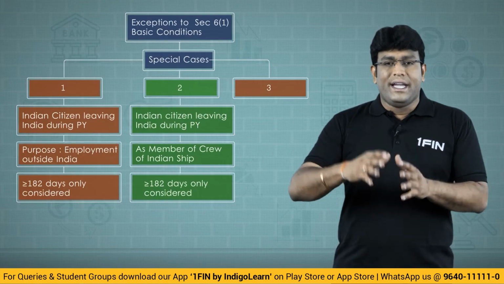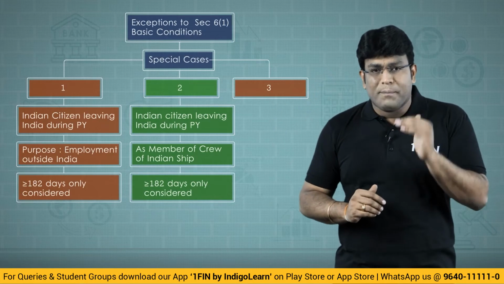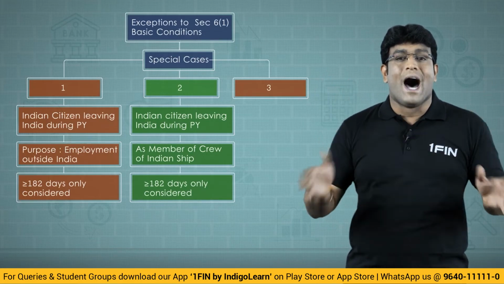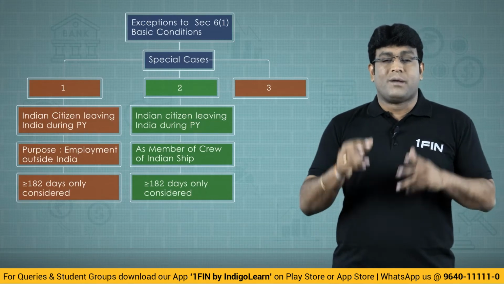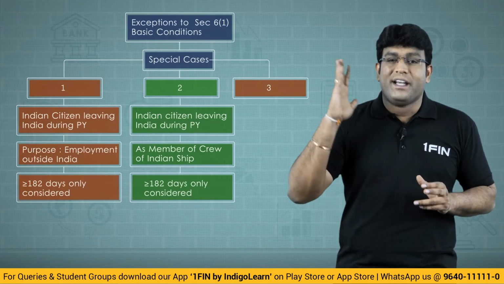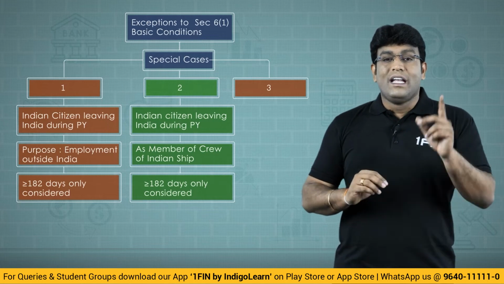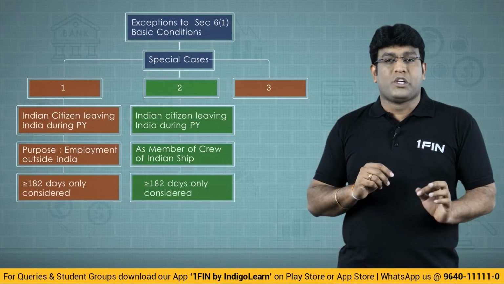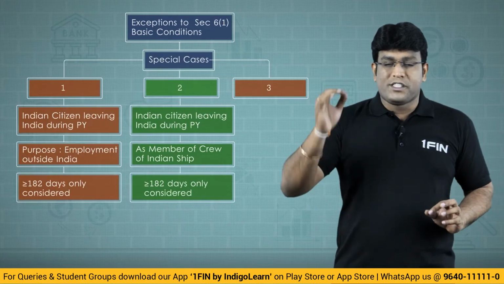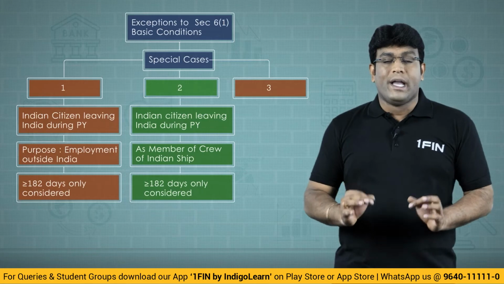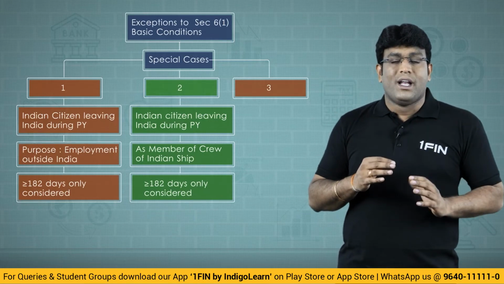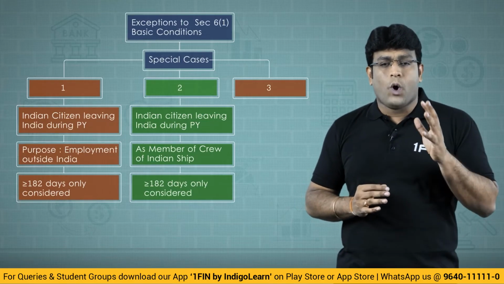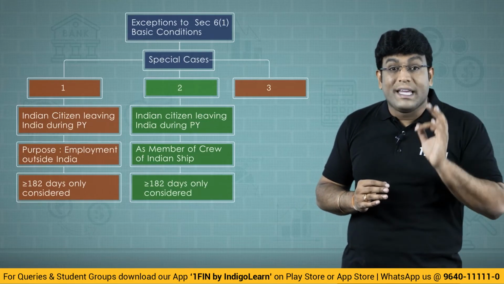Second exception again: an Indian citizen leaving India during the previous year as a member of crew of an Indian ship which is foreign bound. So in the first exception and the second exception, both cases the person is leaving India only. In the first case it was leaving India for employment outside India. The second case is leaving India as a member of crew of an Indian ship which is foreign bound. And in both cases, the individual shall be regarded as resident only if he is in India for 182 days or more during the previous year.